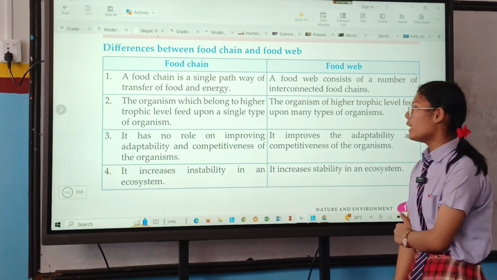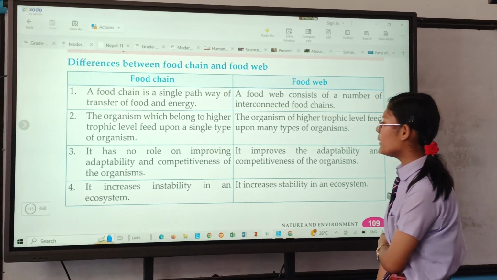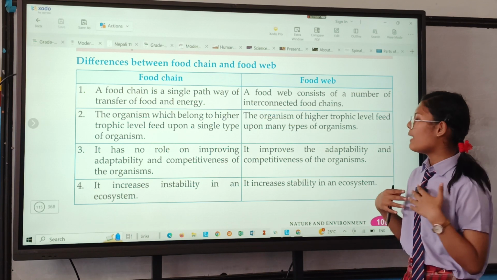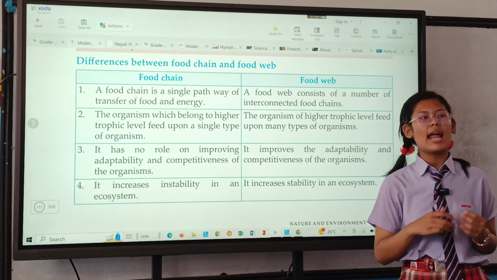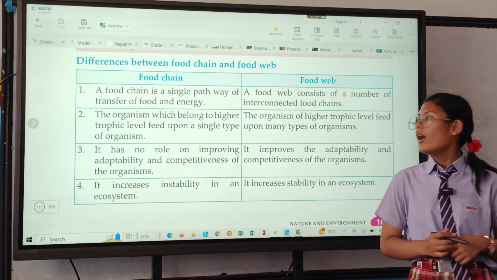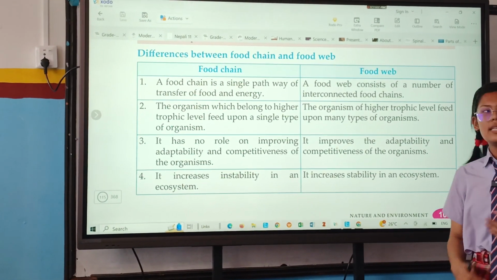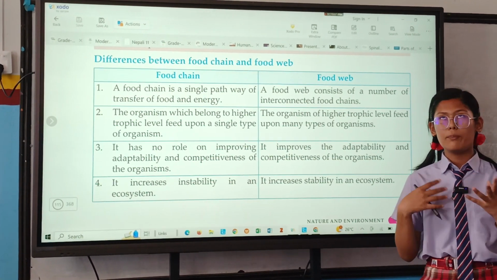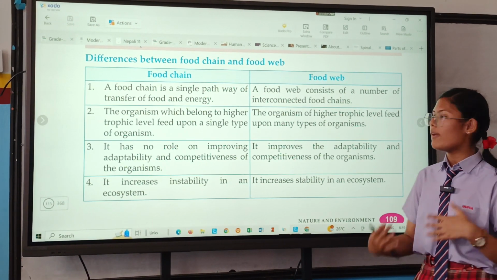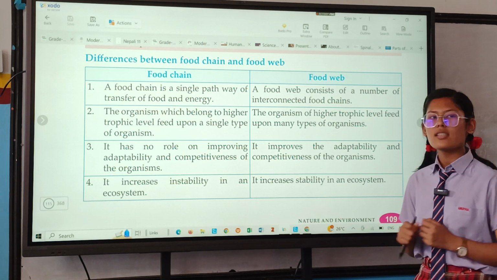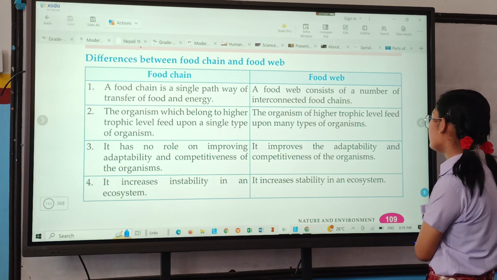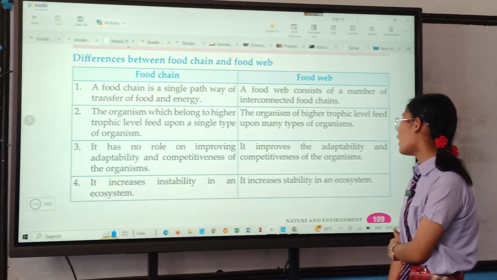A food chain has no role in improving the adaptability and competitiveness of the organism. Adaptability means to adapt to the surrounding, and competitiveness can be described as the role to survive in the environment. While a food web improves the adaptability and competitiveness of the organisms.